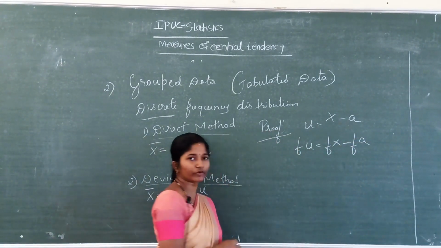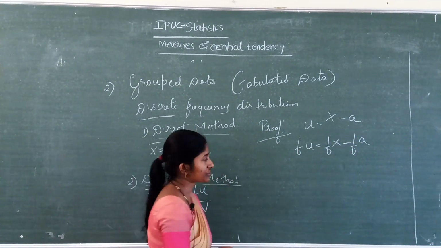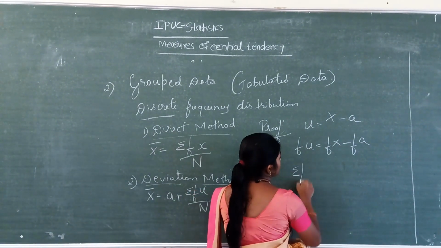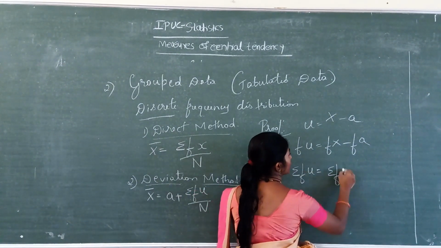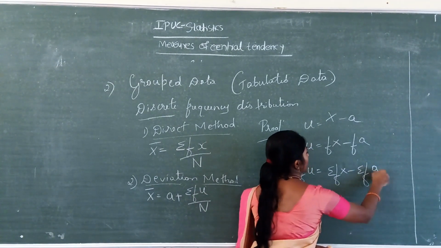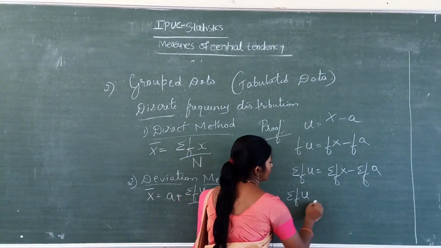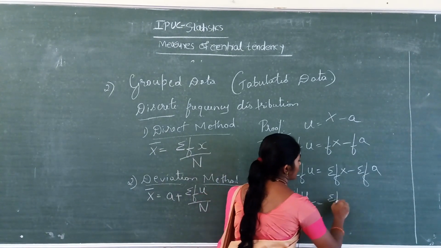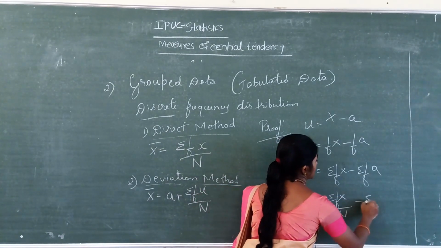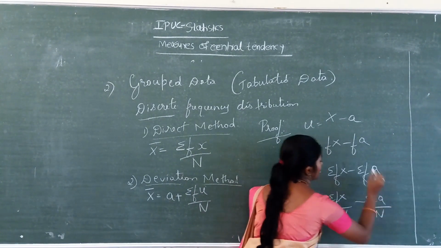I have taken frequencies for each. Next, taking summation: summation f into u equals summation f into x minus summation f into a. Afterwards, dividing by n: summation fu divided by n equals summation fx divided by n minus summation fa divided by n.